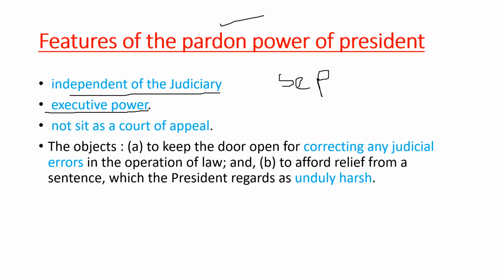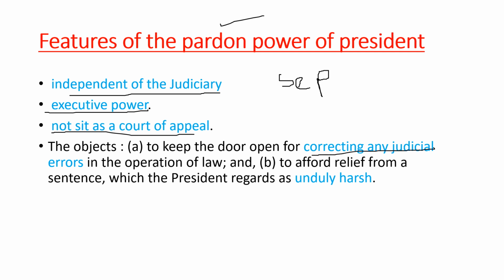The executive is actually using this power to pardon a person, and it is not a court of appeal, like the way, for example, we keep appealing from the high court to the supreme court, or from the district court to the high court. It is not a way of appeal. Basically, why was this pardoning power given to the president? The reason was to correct any judicial errors.